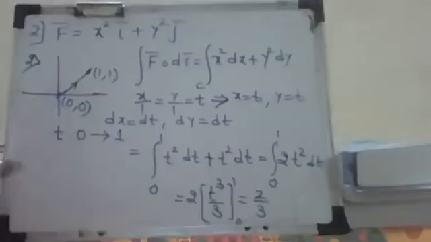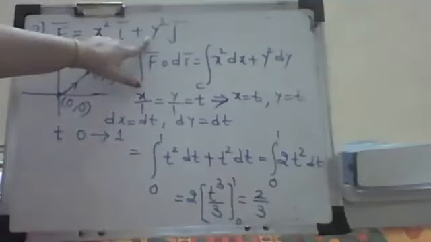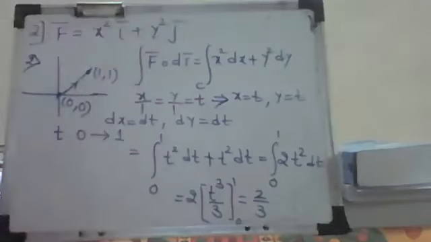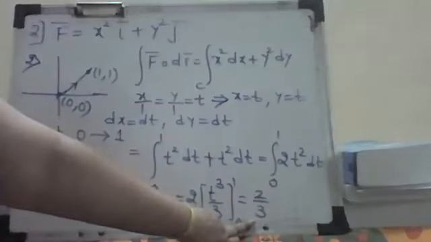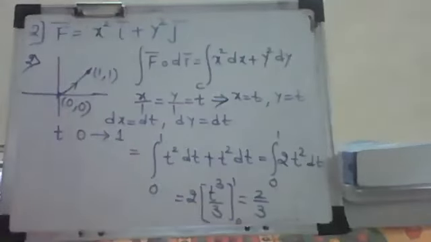Now see what miracle has happened. In the earlier case, for two different curves, we were getting two different line integrals, correct? One was 11 by 15 and the second one was 2 by 3. Now in this case, once I make a small change in the j component, I've taken out the xy, earlier we had xy, and I have written here y square. And see, along both the curves the answer is the same. Now why has it happened? I think you have taken down this also. If not, please take it down. Then we'll go ahead and see the reason behind this.